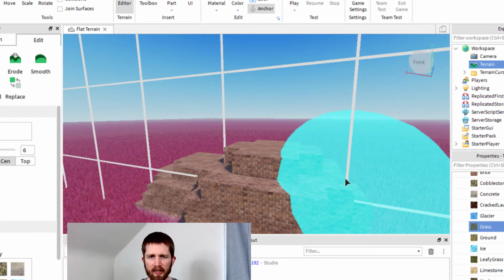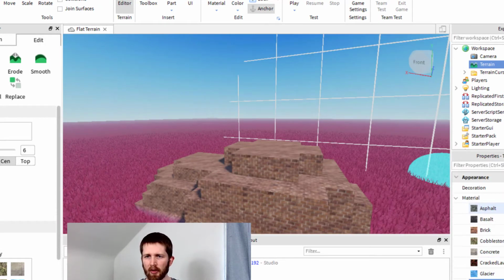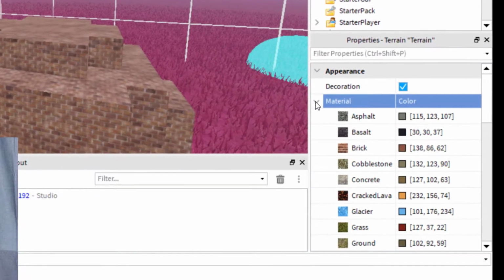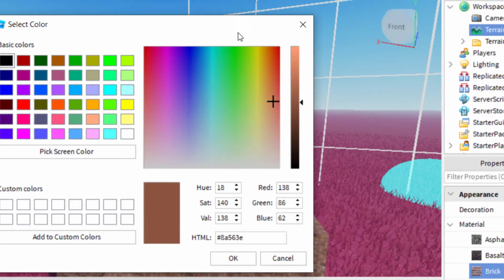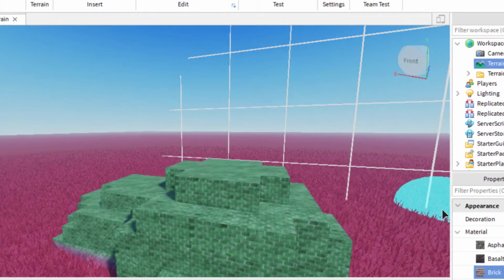So now that I've got bricks added, let's say I want to change the color of those bricks. So what I'm going to do is click on, again, Workspace, Terrain, and then the Material Colors. And then once I have brick here, I select that, and then again, you can click on this color icon, or you can change it manually. And now that I've got that up, I can go ahead and change the color. So the bricks, let's say I wanted them to be like a teal. So there's the bricks. You can see them changing color as I change the color. Actually, purple is kind of neat. But let's go back to that teal color. Yeah. So now I've got teal bricks and the grass.